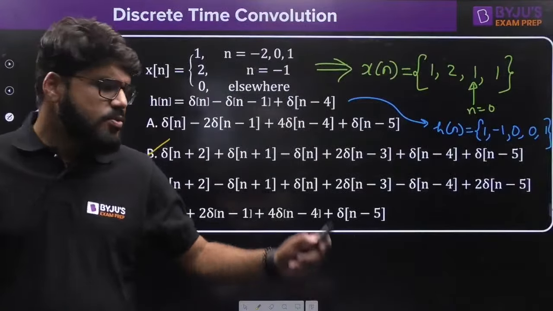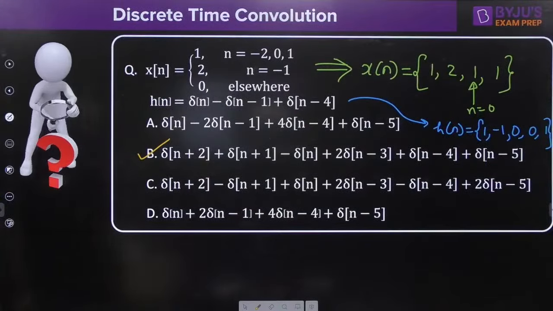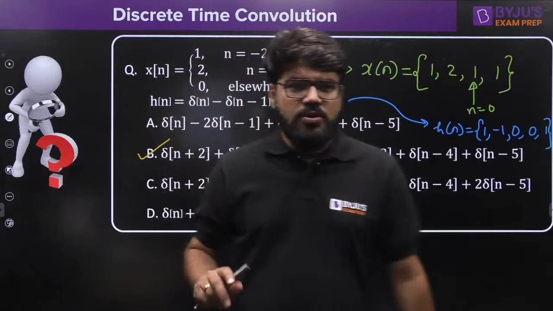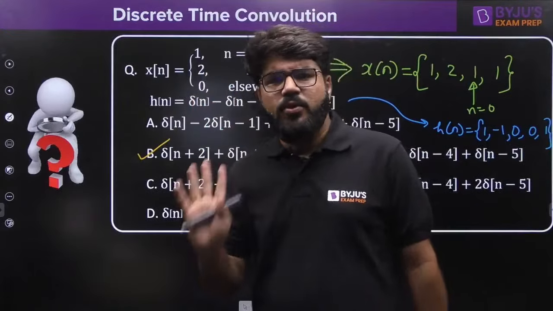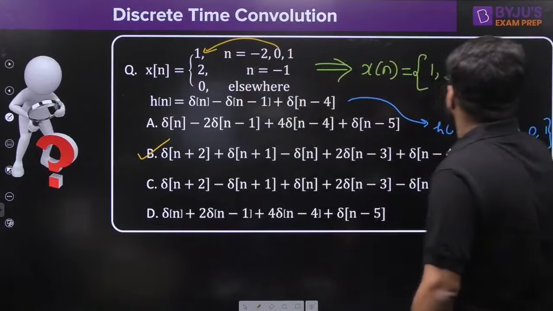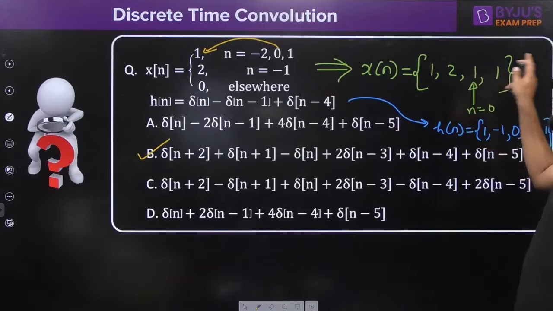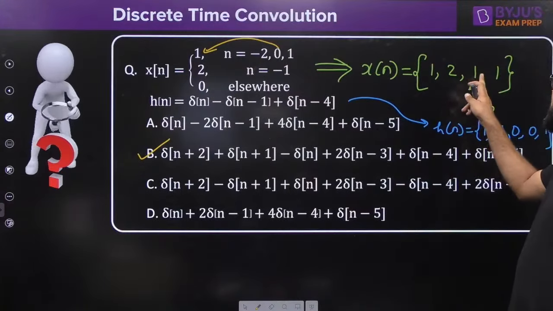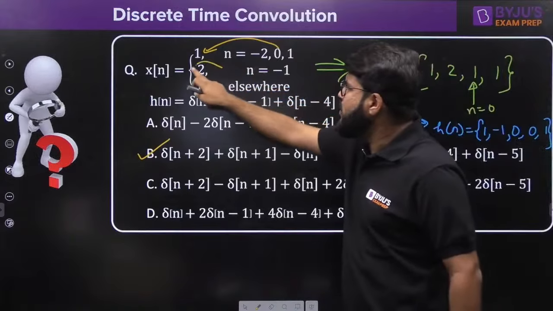This is just the values given to me. See, you can understand it like this also. If you are not able to understand, just take the origin. First locate the origin: at n equal to 0, what is the value? That is 1. Now go back and forward. Go back means n equal to minus 1. At n equal to minus 1 the value is 2.